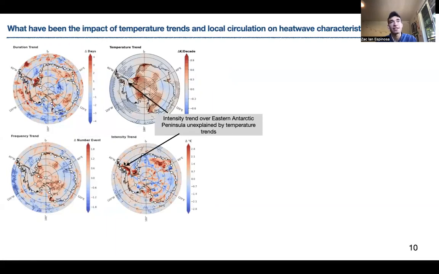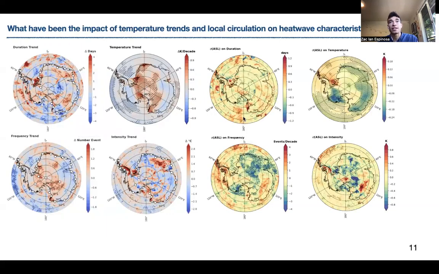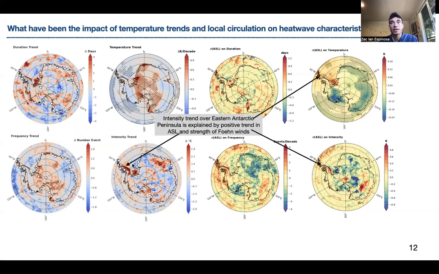We thought perhaps that these tendencies may be dynamically driven rather than thermodynamic changes. In order to explain this further, here we examine the impact of the Amundsen Sea low and the southern annular mode on heat wave properties. I'm showing spatial maps of the impact of variations on the ASL on each property. Specifically, when the central pressure of the Amundsen Sea low in DJF is 1 sigma below average, we observe statistically significant cooling near the Ross Sea and warming over the Riddell ice shelf. Interestingly, we find that the intensity trend over the East Antarctic Peninsula is explained by a deepening of the Amundsen Sea low and a strengthening of downslope foehn wind warming events.